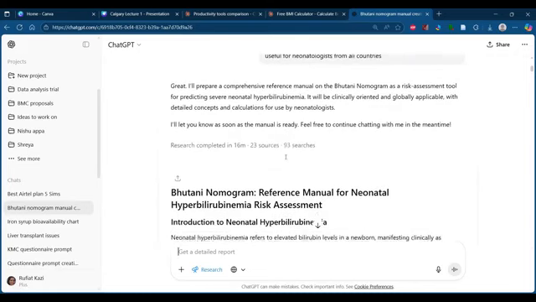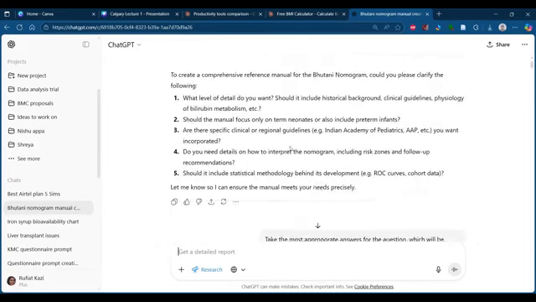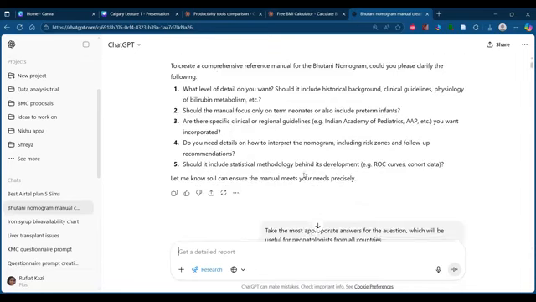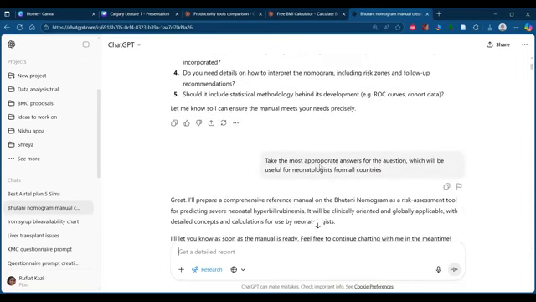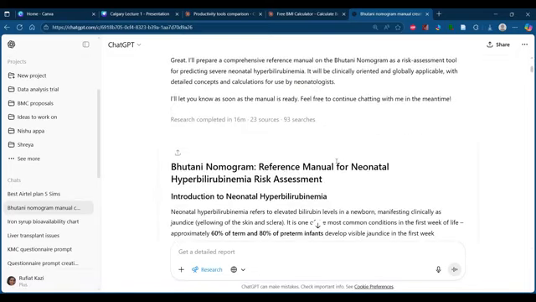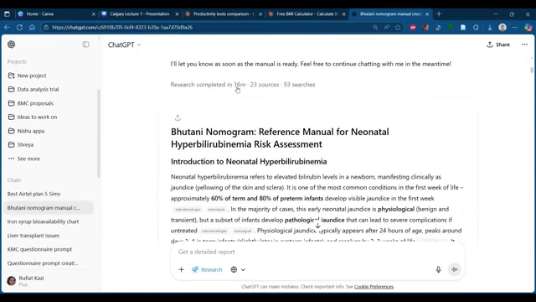And the answer I gave was, I was too lazy to give proper answers. So what I gave is: take the most appropriate answers for the questions, which will be useful for neonatologists from all countries. So based on that, it automatically took the best answers for these questions. Then I told you it took 7 minutes. It actually took 16 minutes. Okay, it went through 23 proper sources.